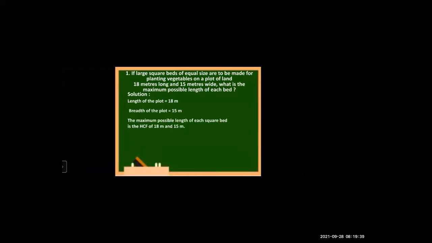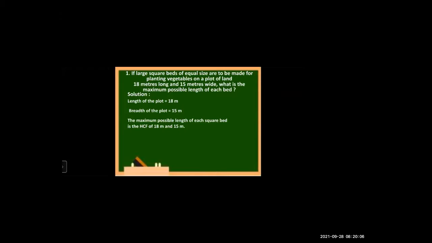To find out the maximum possible length of each square bed, inside that plot we are going to make square beds. So the maximum possible length of each square bed is the HCF, that is the highest common factor, of 18 meters and 15 meters. Understood? So we have to find out HCF of 18 and 15.